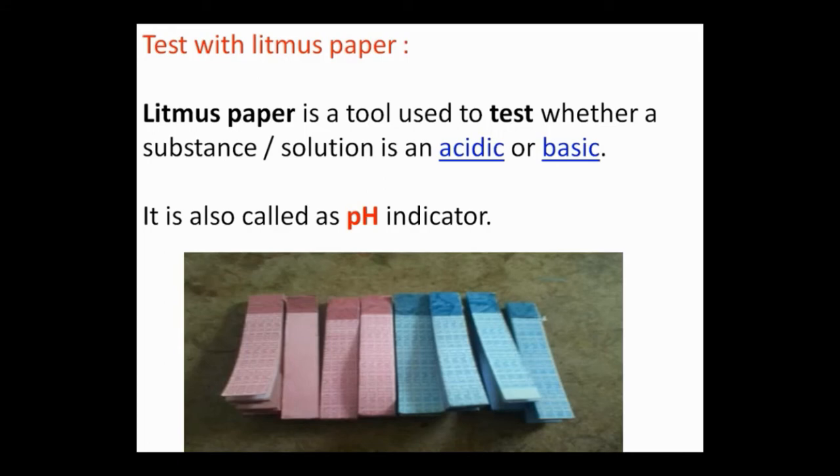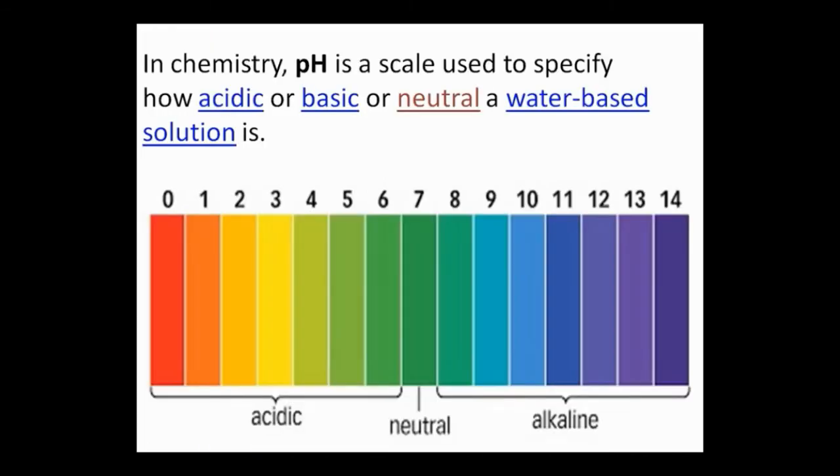What is pH? In chemistry, pH is a scale which is used to specify how acidic or basic or neutral a water based solution is. pH is a scale. So like our mathematics scale, it has numbers on it. Means 0 to 14 is the range of this particular pH.